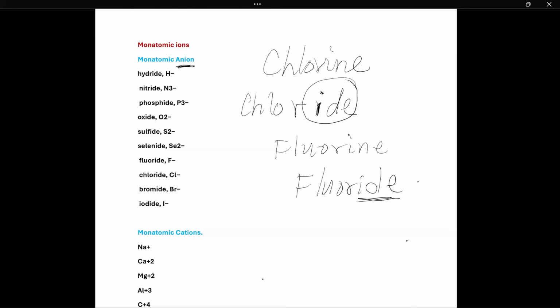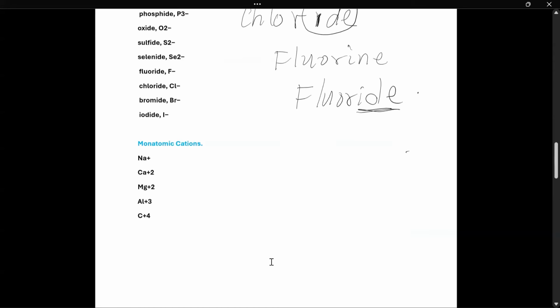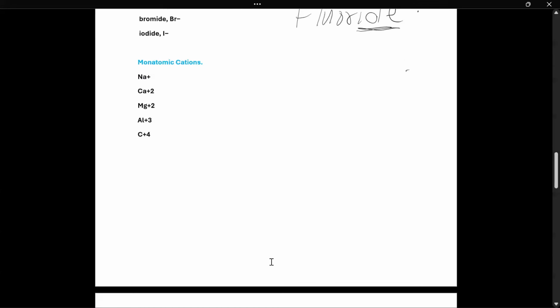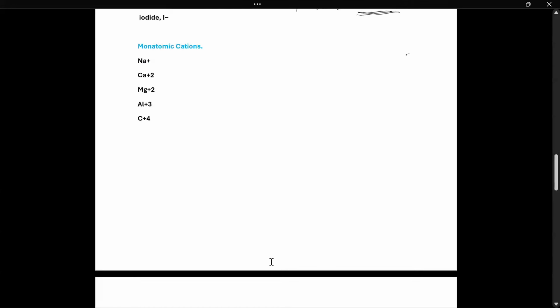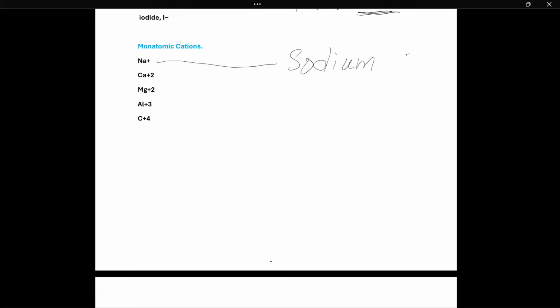What happens when these monoatomic ions get a positive charge? We call them cations. They are formed by metals. Sodium plus one, we just discussed. Their name remains the same, sodium ions. We will not replace any letters. Calcium remains calcium.